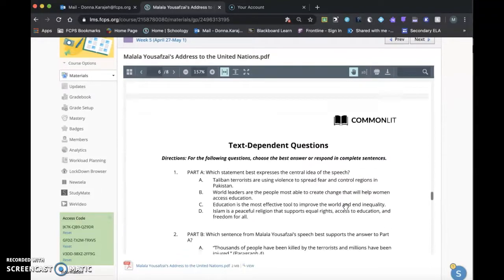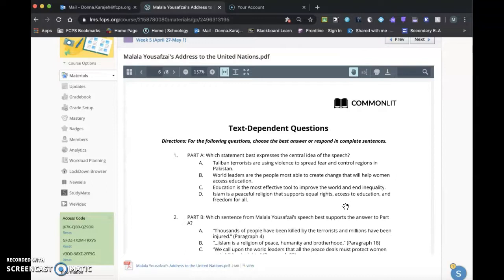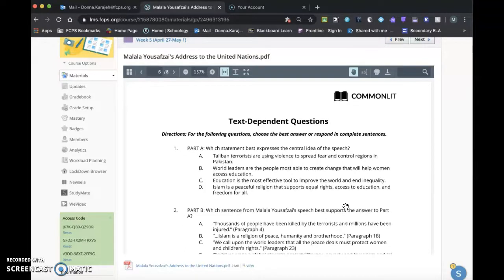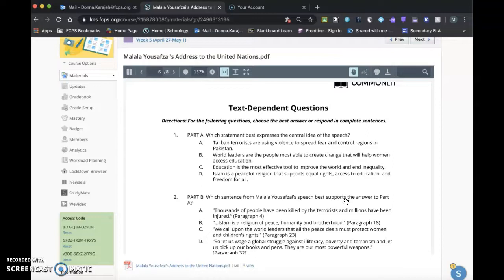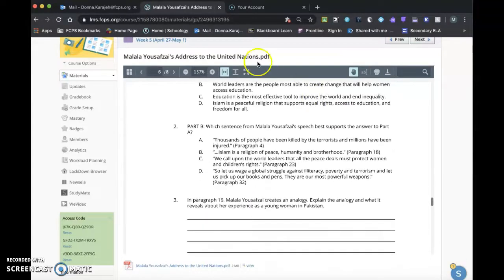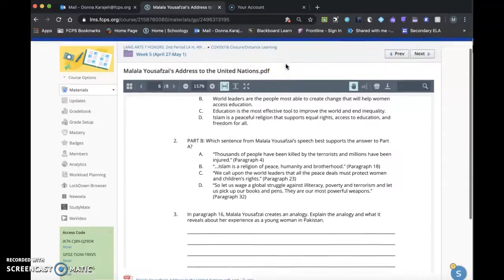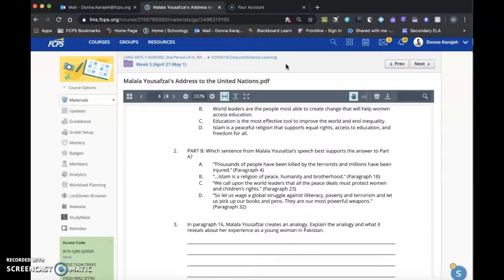Okay, you don't need to worry so much about the questions yet. So you are going to answer these questions. They're just going to be in a Google form, and along with these questions, there are going to be a couple extra. Okay, please pace yourself with the questions. They are pretty challenging questions. We wanted it to be worth your while, but we also wanted you to be able to analyze these texts.